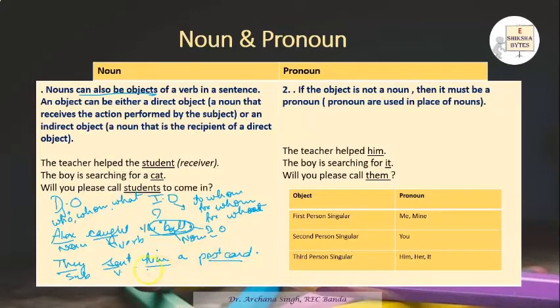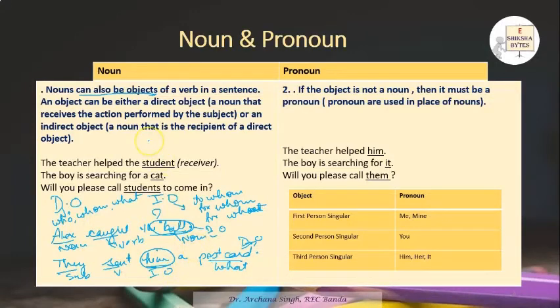They sent what? When you get an answer of what, it is your direct object. So postcard is your direct object. And when you get an answer of to whom, it is your indirect object. So him is your indirect object.